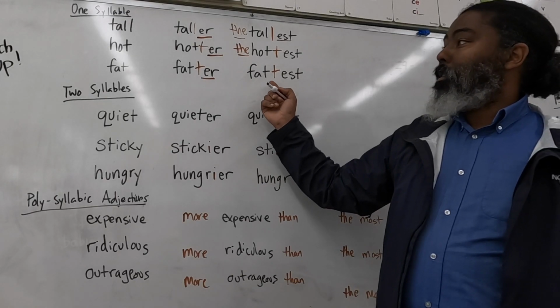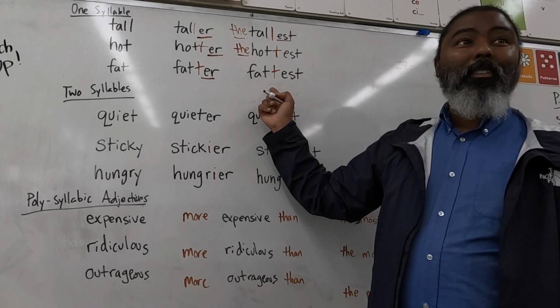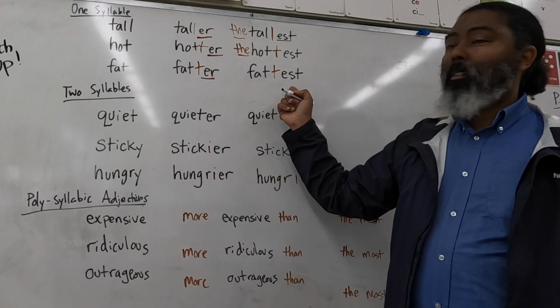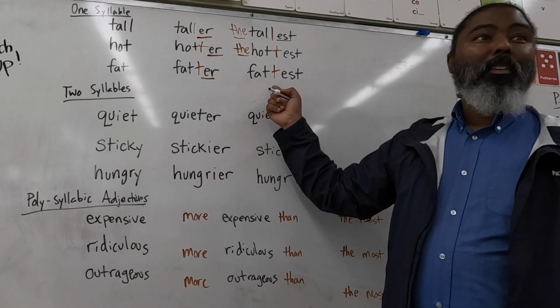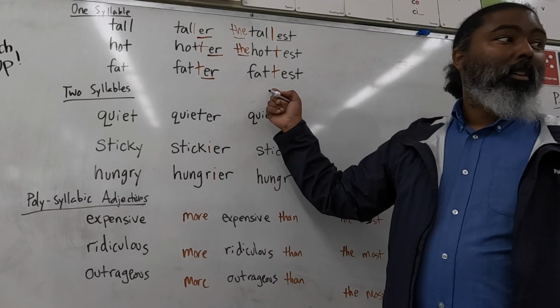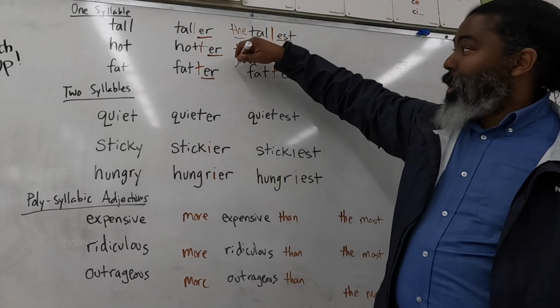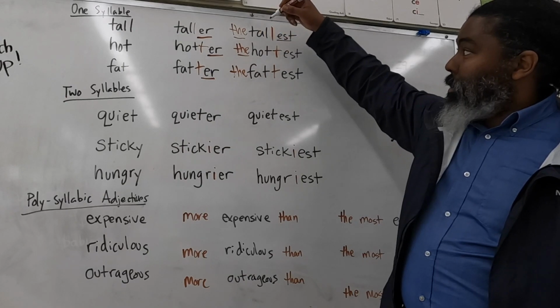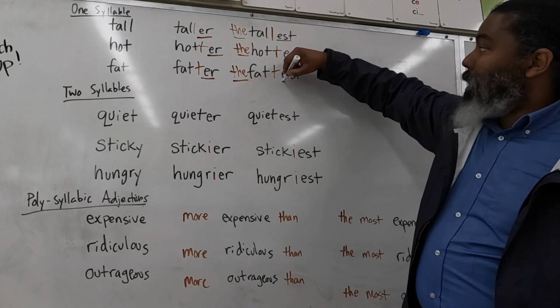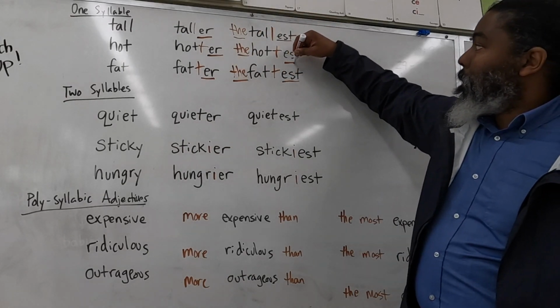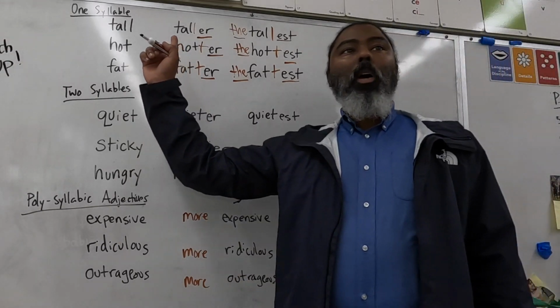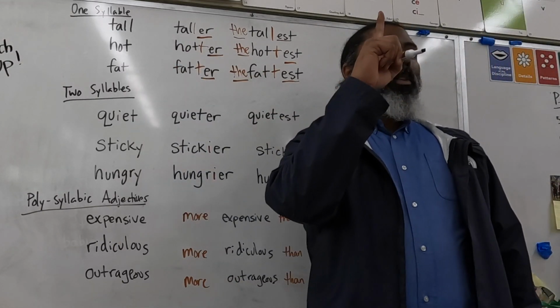The superlative of fat? I don't know. Marcy? The fattest. The fattest. Thank you, Belin. All right. The fattest. So that's for adjectives with only one syllable.